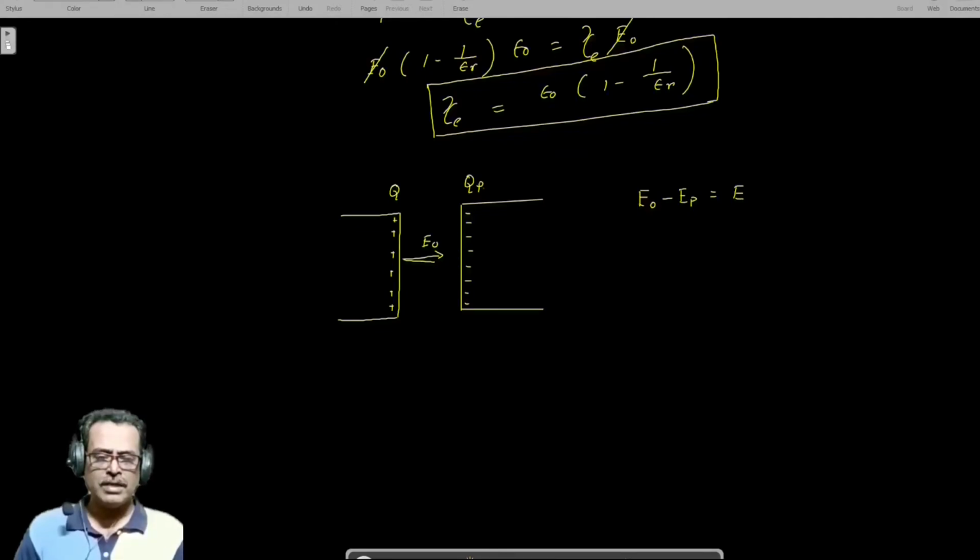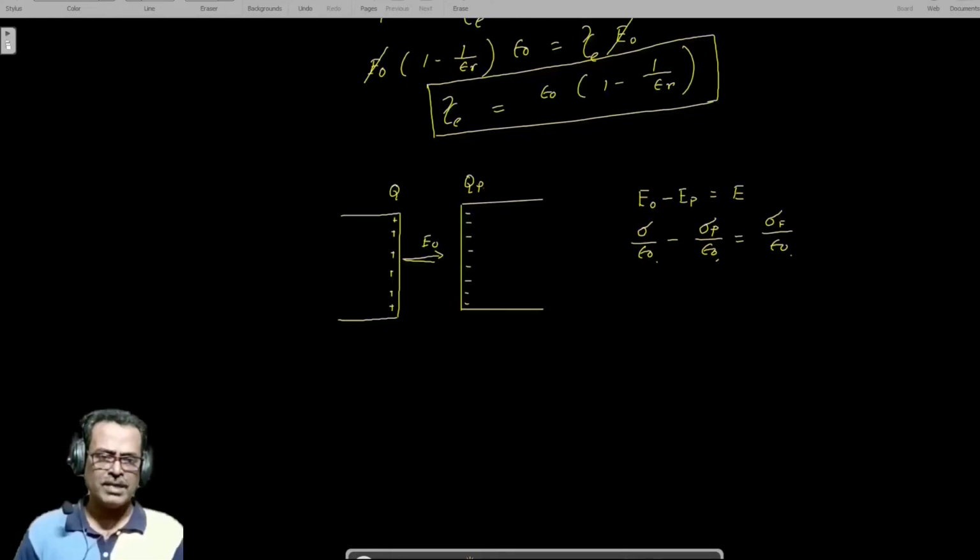E0 is sigma by epsilon 0, where sigma is the surface charge density of the inducing material, minus sigma P by epsilon 0 is equal to sigma free by epsilon 0. Free means the charge of the inducing body, the flux of which is not engaged with the polarizing charge. That is called free charge.